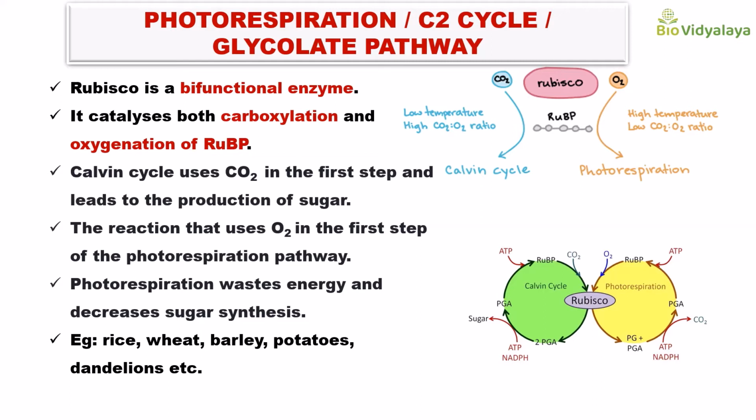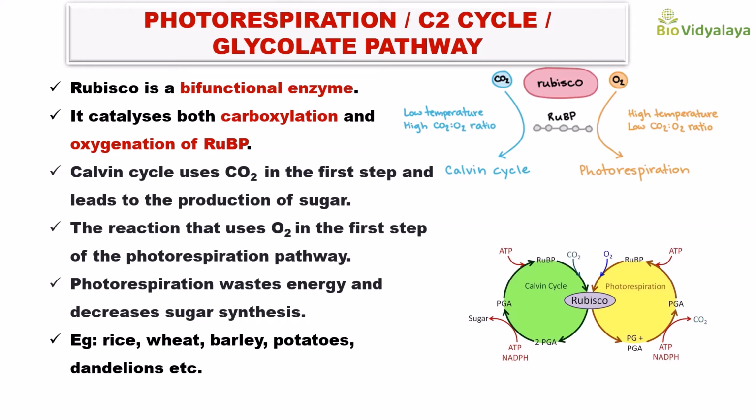In the Calvin cycle, we studied that the enzyme RuBisCO fixes carbon dioxide for the synthesis of glucose. But we also studied that RuBisCO can fix both oxygen and carbon dioxide depending upon the environmental condition. So RuBisCO is a bifunctional enzyme. It catalyzes both carboxylation and oxygenation of RuBP. We know that RuBP is the carbon dioxide acceptor of the Calvin cycle.